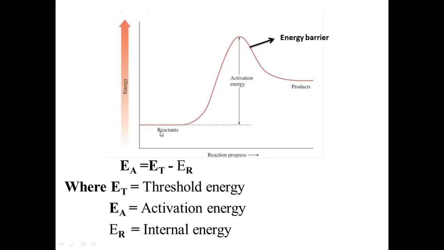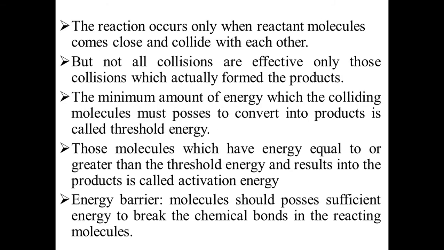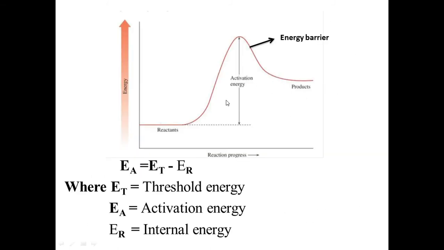Suppose reactant molecules have an internal energy. For these reactant molecules we supply energy equal to or greater than the threshold energy, then the reactant molecules will cross the energy barrier and be converted into products. That is called the activation energy. This gives one formula, EA equals ET minus ER. ET means threshold energy, EA means activation energy, ER means internal energy.